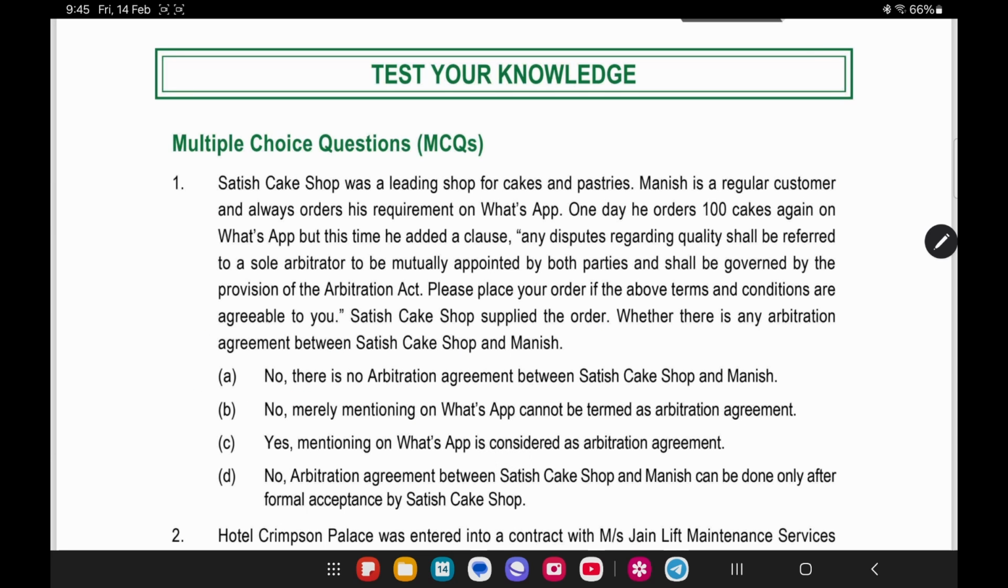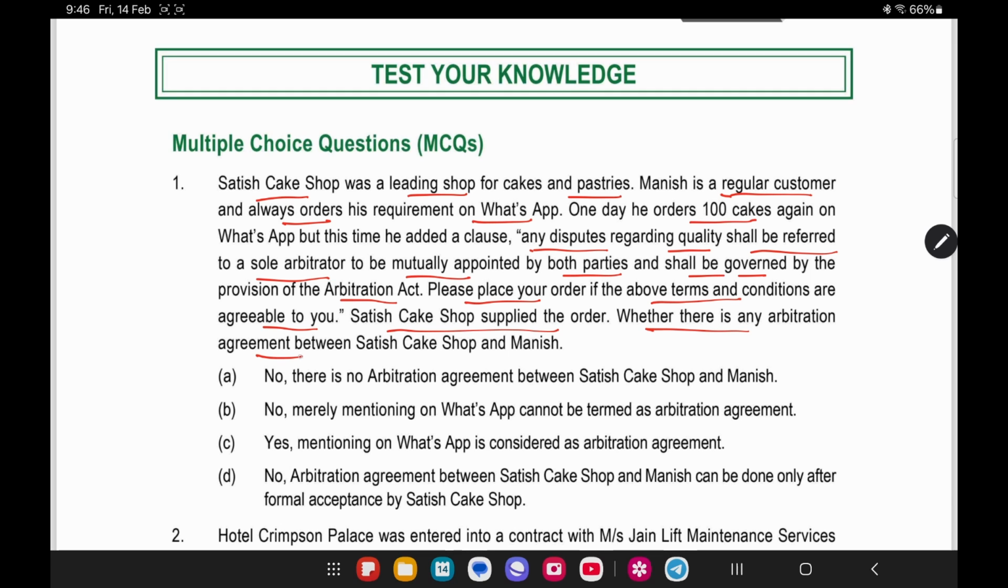We can read the first question. Satish Cake Shop was a leading cake shop for cakes and pastries. Manish is a regular customer and always orders his requirement on WhatsApp. One day he orders 100 cakes again on WhatsApp, but this time he added a clause: any disputes regarding quality shall be referred to a sole arbitrator to be mutually appointed by both parties and shall be governed by the Arbitration Act. Please place your order if the above terms and conditions are agreeable to you. Satish Cake Shop supplied the order.